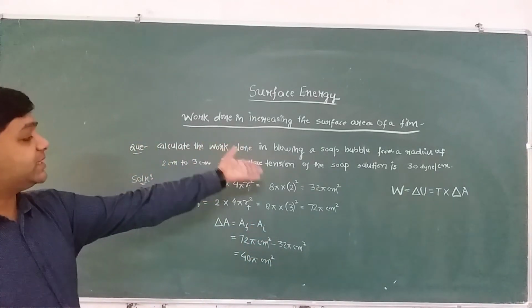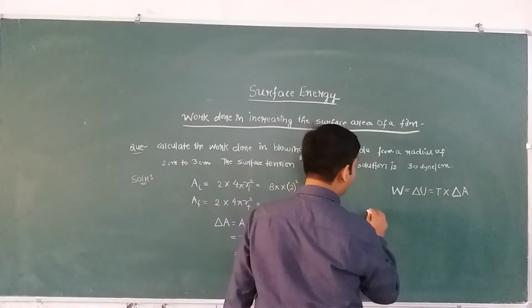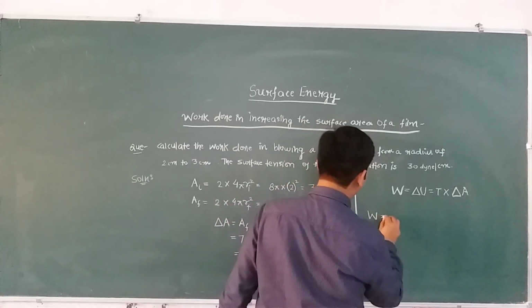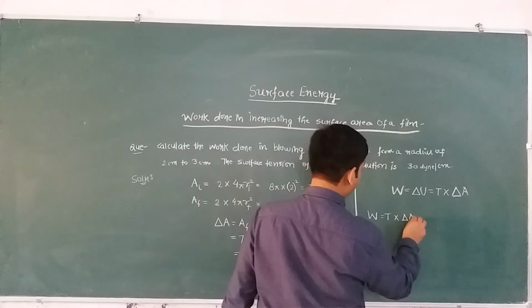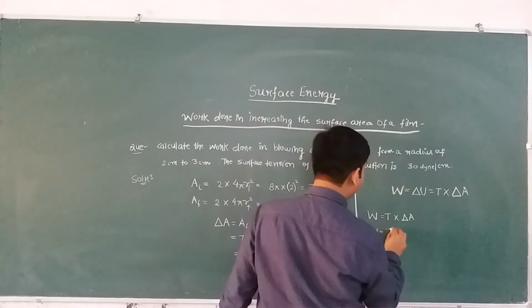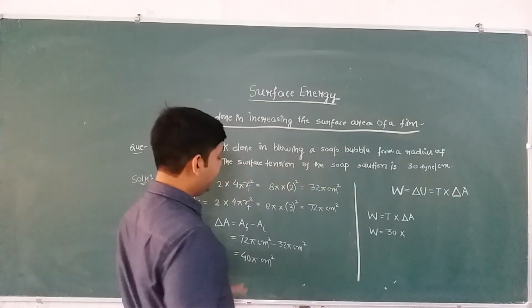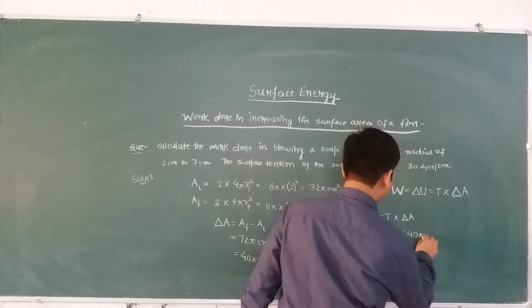Now since we want to calculate the work done, work done is simply T into delta A. So work done is equal to T into delta A. So work done will be equal to value of T, which is given as 30 dyne per centimeter, multiplied by delta A, which is 40 pi centimeter square.